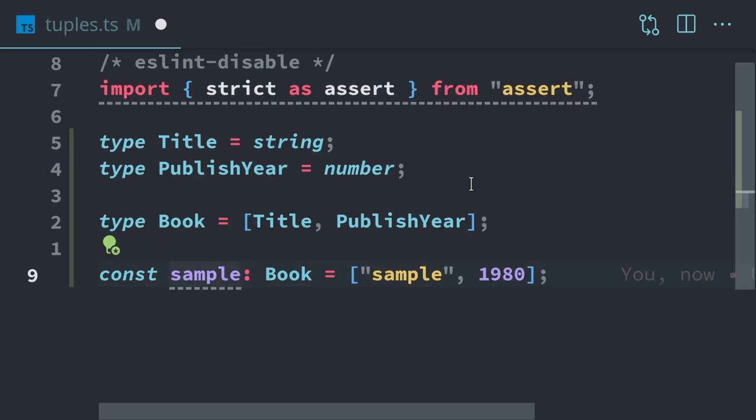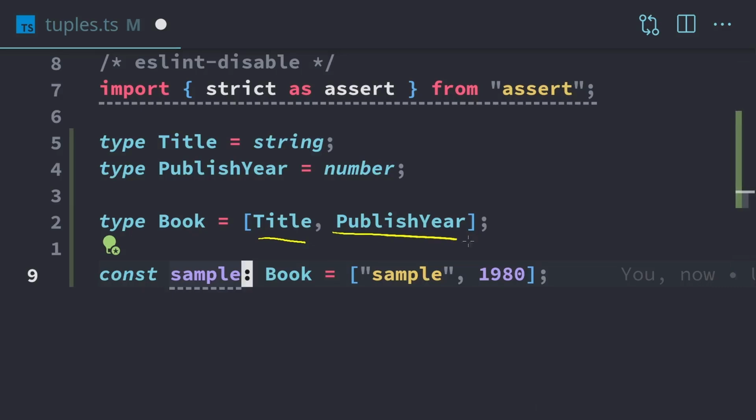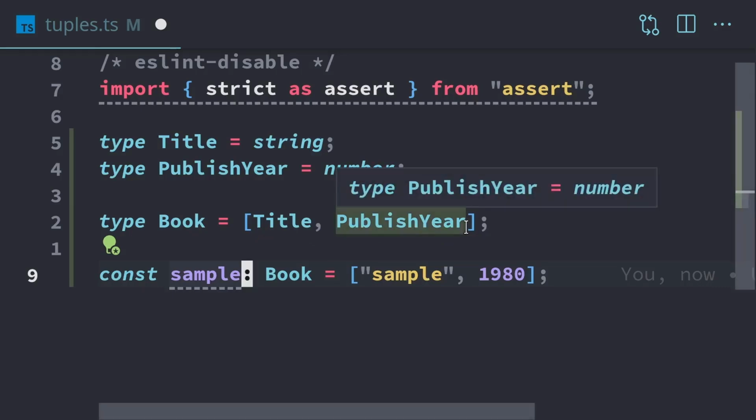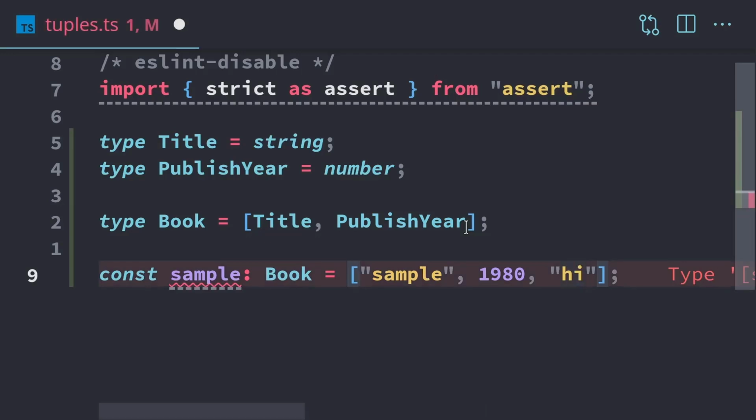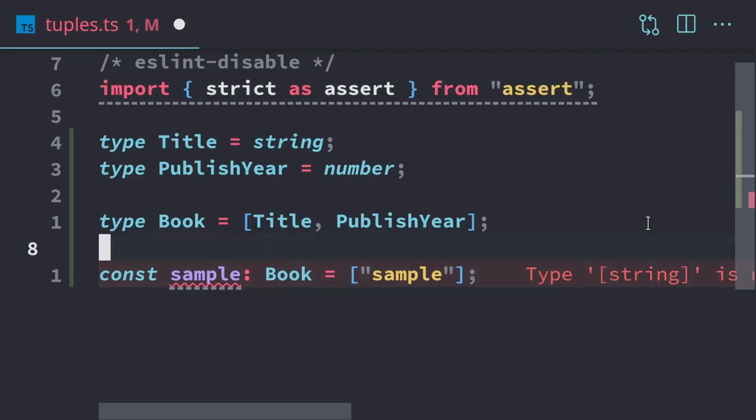So with the tuple, we're not able to add additional data to this book. Our tuple type specifies that we have a title here and then a publisher next. And if we try to add additional data here, then we're going to get an error. We have red highlighted. That means we got an error now. And if we try to add a number, that's not going to work. And if we try to take out a number, it's not going to work either. It has to always be the exact pieces of data that we specified in the tuple.